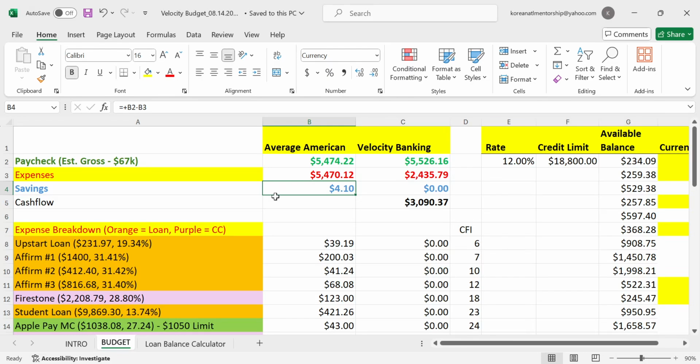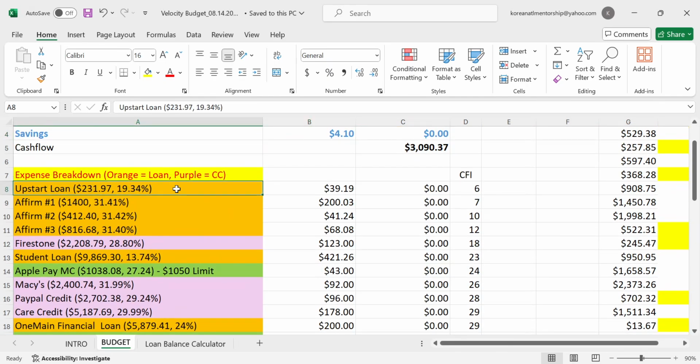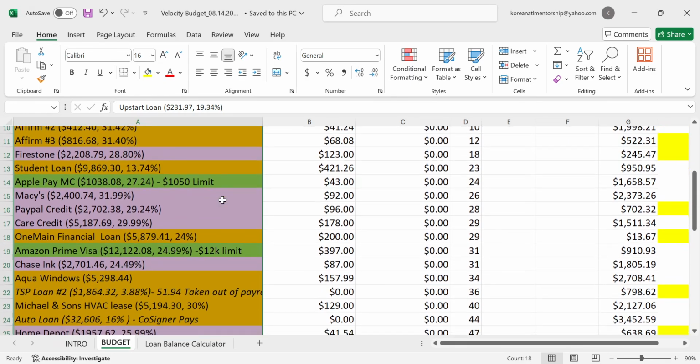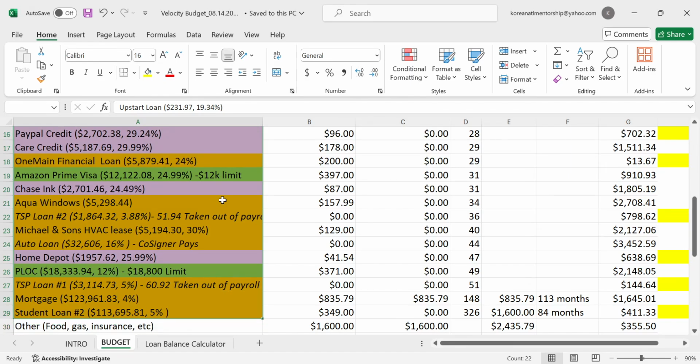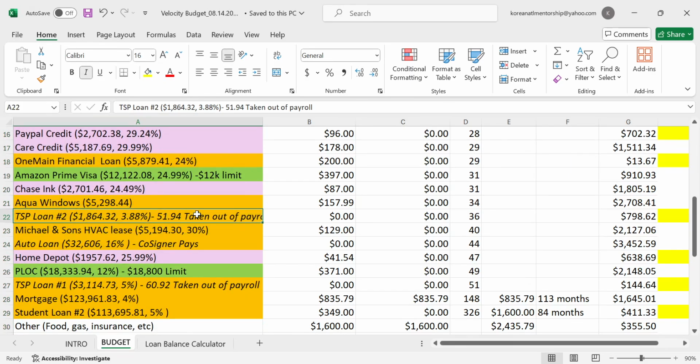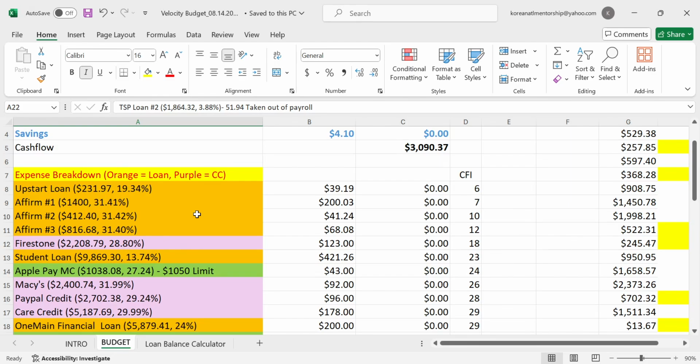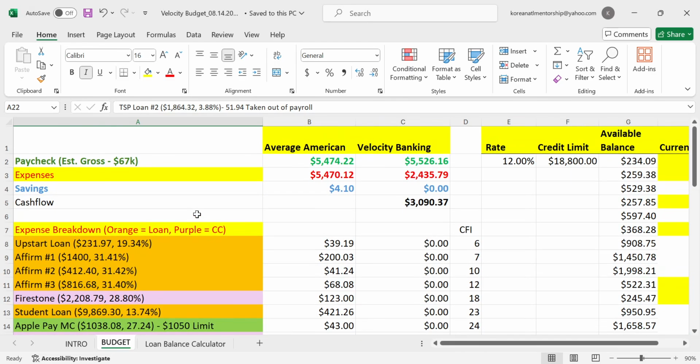And you know what blew my mind? This person has 22 debts. If you count this all up, this is 22 debts, and I had my mind blown away by this. I was like, oh my goodness, because this is the prime unicorn example of what we call segregation of income. And I remember when I was a kid, they said segregation was bad. But guess what? It applies to your income as well.